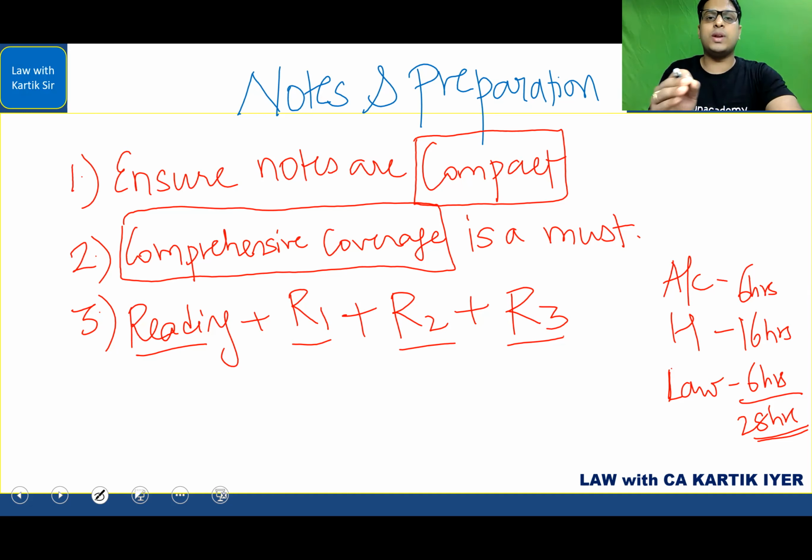This is called the R plus R3 strategy. That is reading plus revision 1, 2, and 3. When you do this, it is ensured that you're going to score excellent marks in the exam, because I'll tell you just now how you need to go about it.